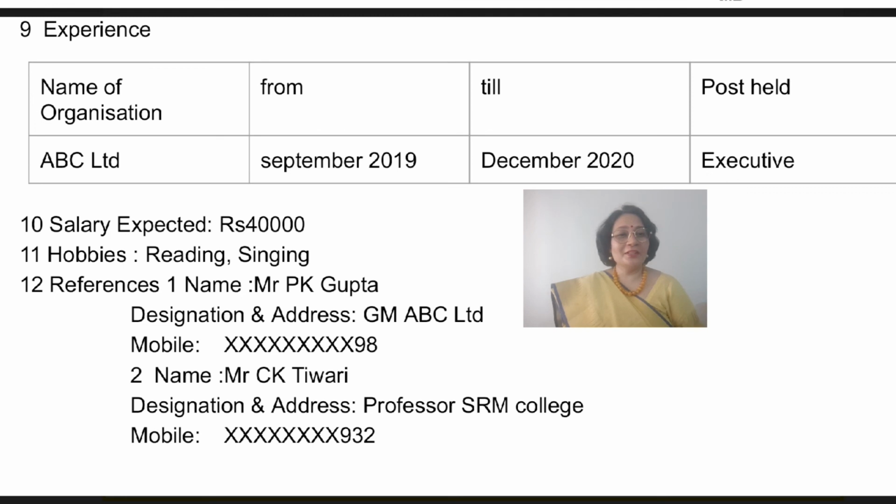In my opinion, attempting a job application is much simpler and much easier. This being a very technical letter, the only thing is you have to remember all these points to be mentioned.